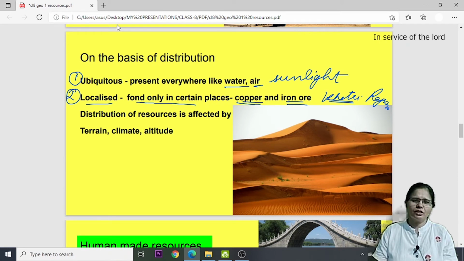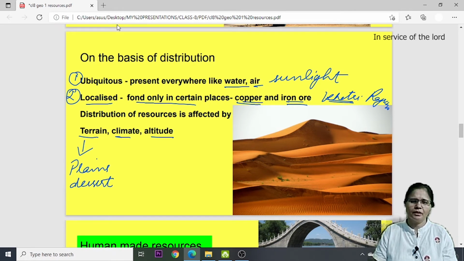Distribution of resources can be affected by the following things. One is terrain, climate and altitude. Terrain means what kind of topography is there, like plains, desert, or a mountainous region.